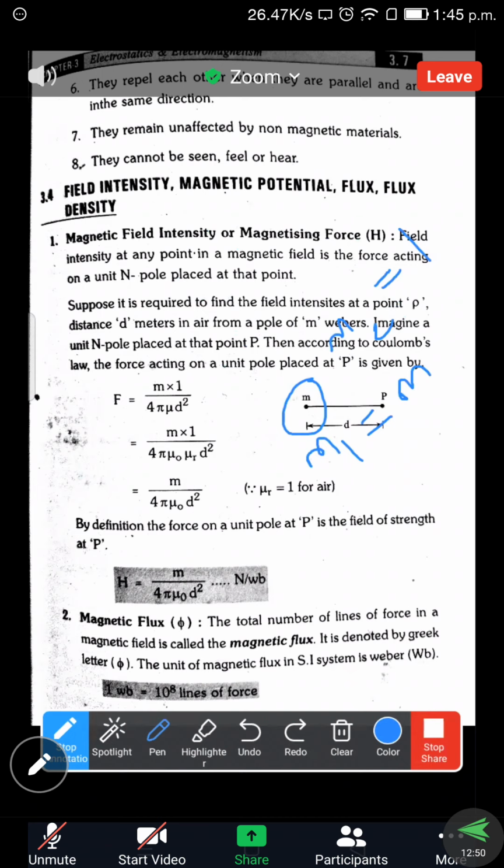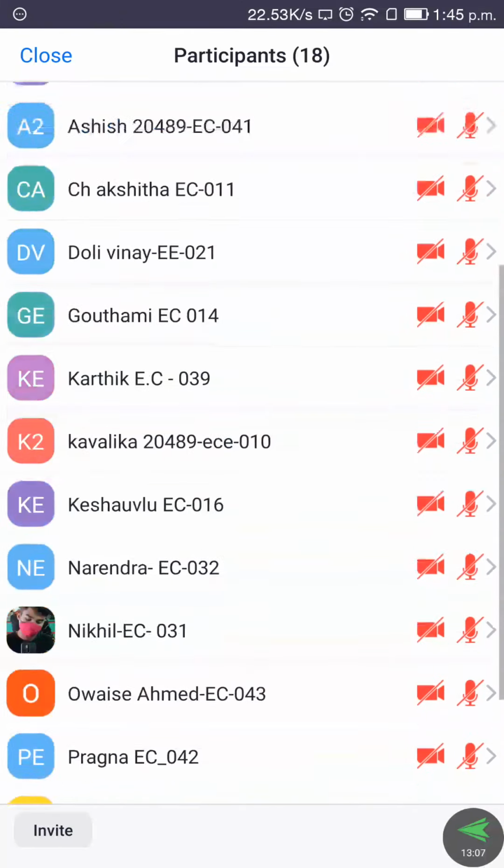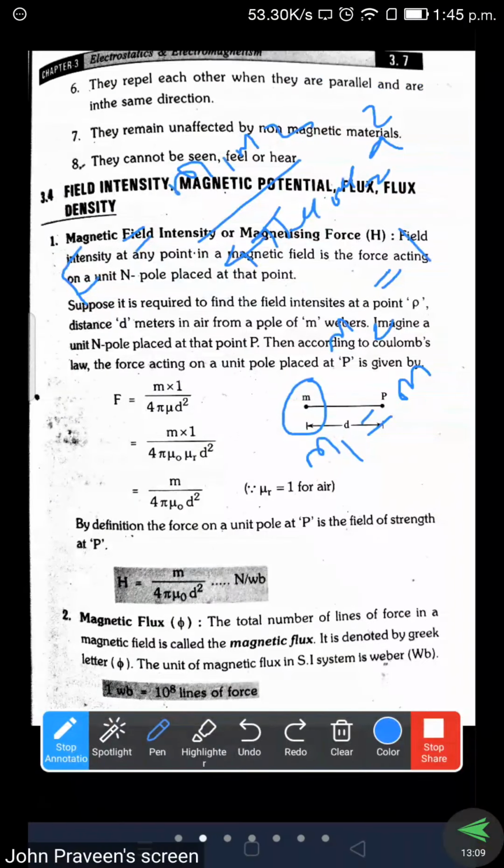So substitute the values in the equation. F is equal to M1 M2 by 4 pi mu naught mu r into d square. This is a basic formula we can obtain for the force according to Coulomb's law. So instead of M1 we are substituting M, instead of M2 we are substituting 1.